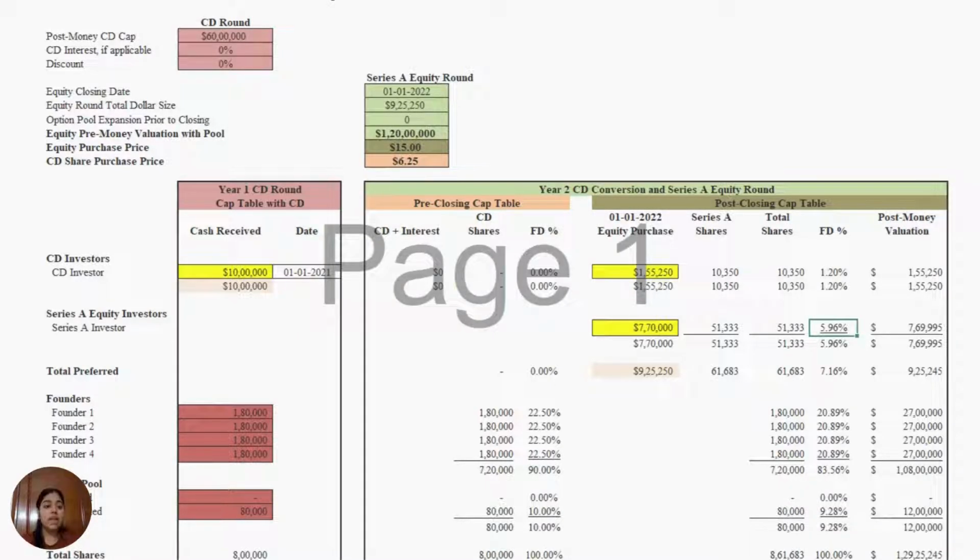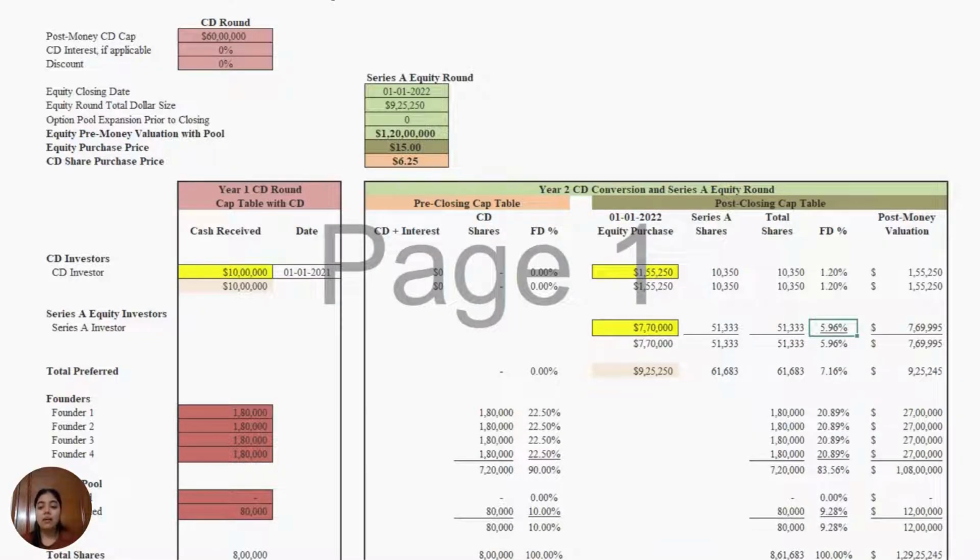have earlier made in this cap table, and we have prepared the projections for the convertible debt round and for the Series A round. We need to calculate the value per share as per the post-money cap, not as per the discount, because the discount rate is not given. The value per share will be calculated so as to know the ownership stake which the convertible note investor has to have if the conversion is to be made. So as to maintain that ownership percentage in the company after the Series A round, he needs to invest some additional amount of investment.